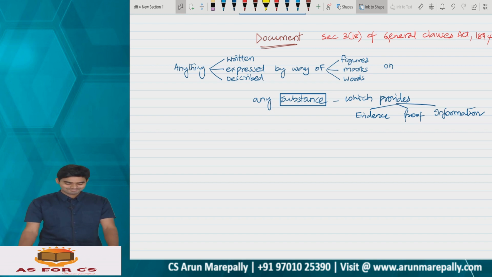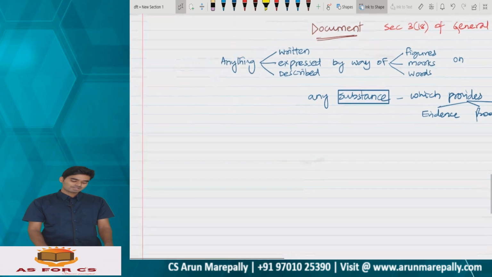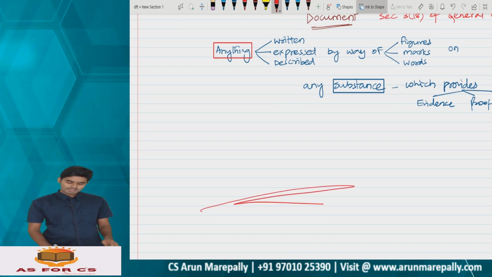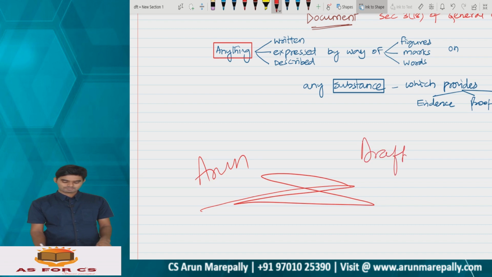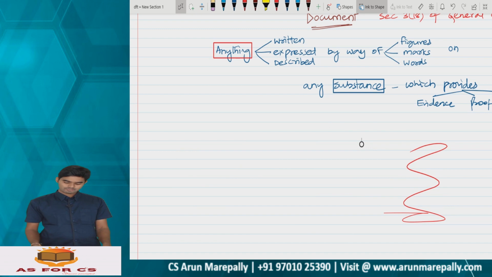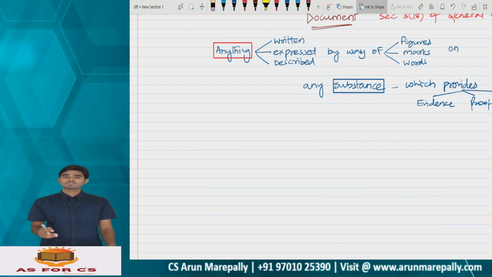Clear? Now listen here. Anything that has been written or expressed or described, maybe in words or expressed in a particular logo, on any substance.